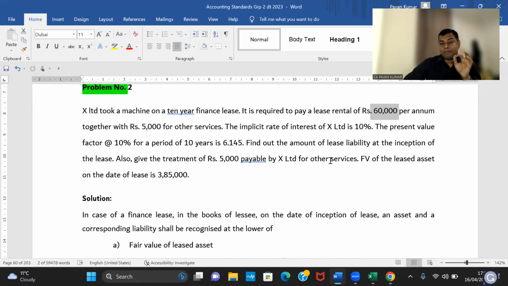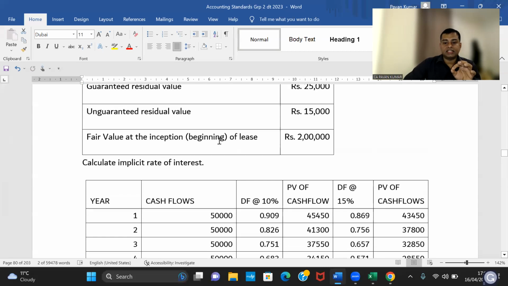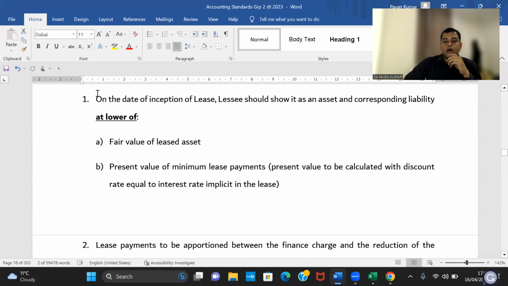So step 1 is this. On the date of inception of lease, the lessee should show it as an asset and a corresponding liability at the lower of fair value and the present value of minimum lease payments. So this is over.